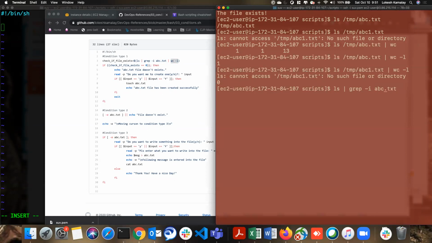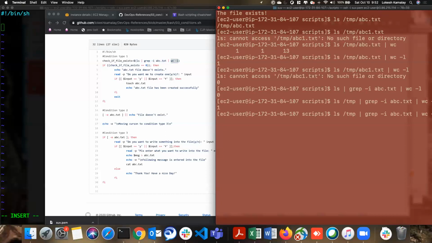This dot becomes significant here. I'll show you that. wc minus l. It says 0, but we do have the file. But the file is actually in /tmp, right? Not here. Now we got 1. If I use a file that doesn't exist, it gives me 0. So now I avoided this error. I'm getting only the output 1 or 0. If the file exists, I get 1. If the file doesn't exist, I get 0. So based on that, I'm writing my own logic.